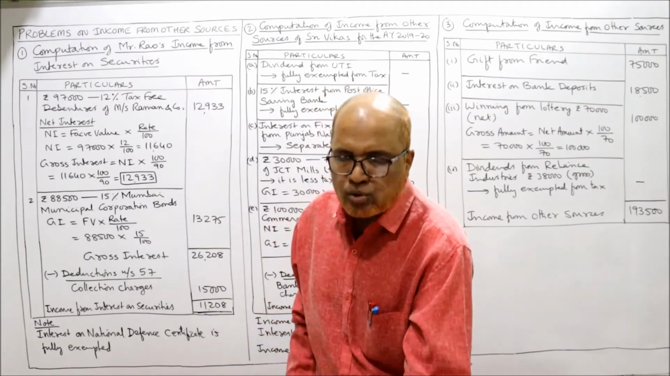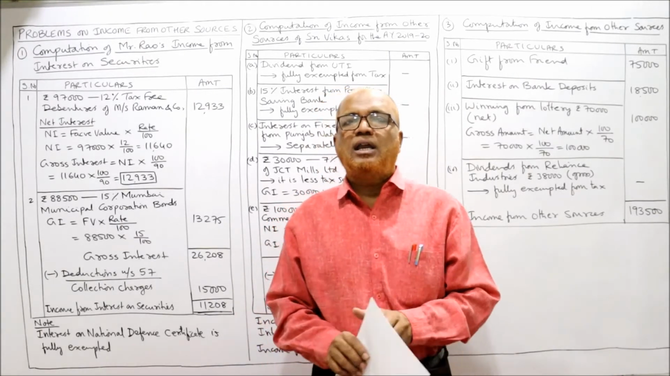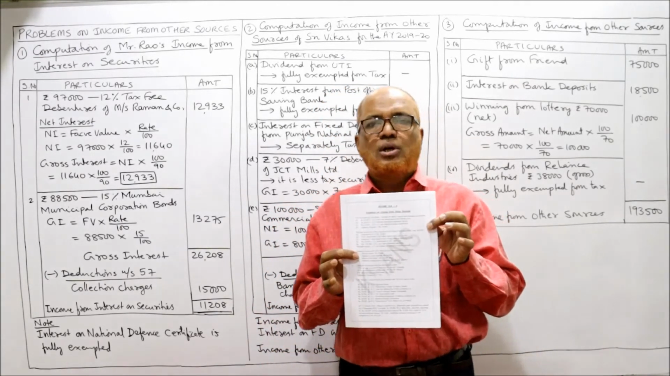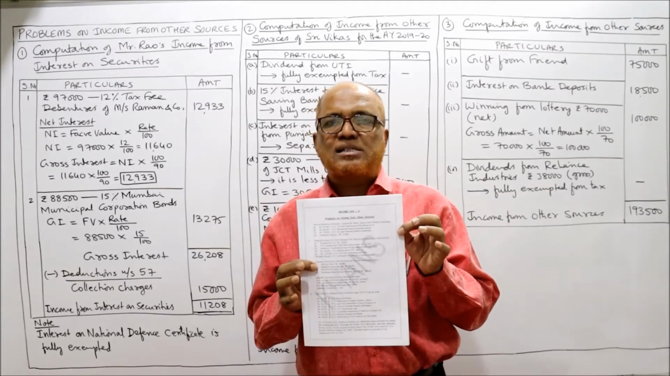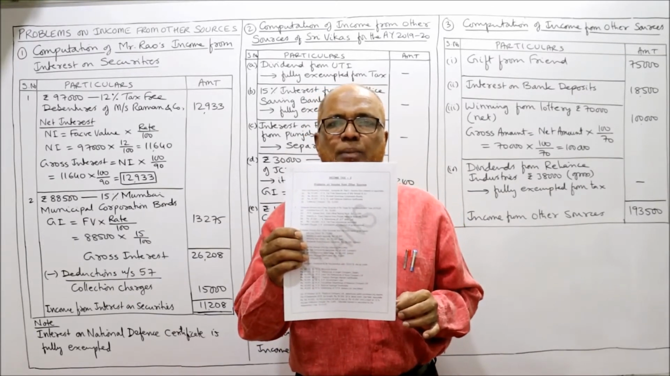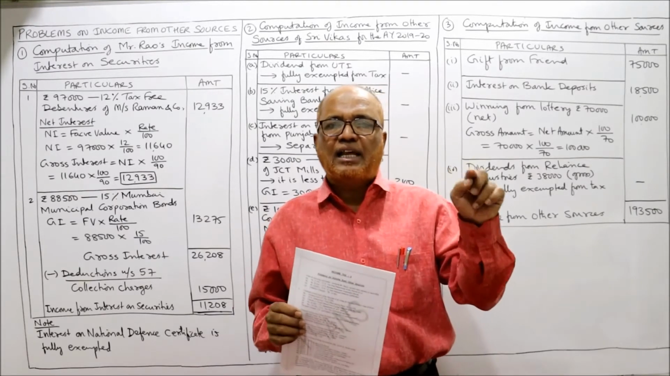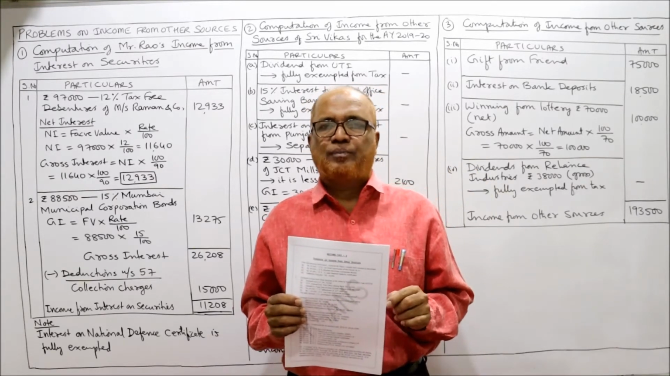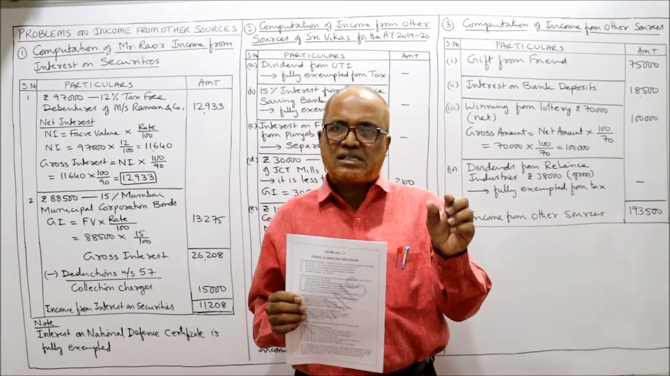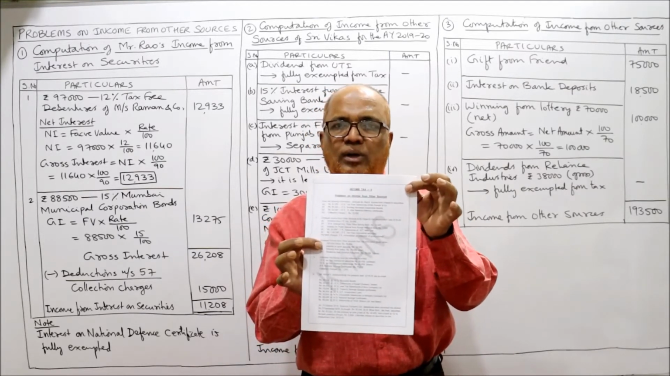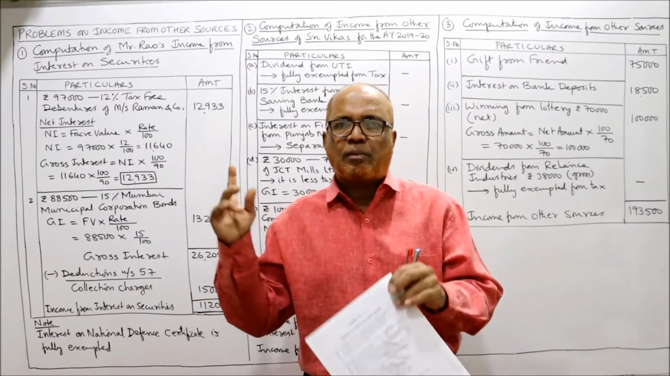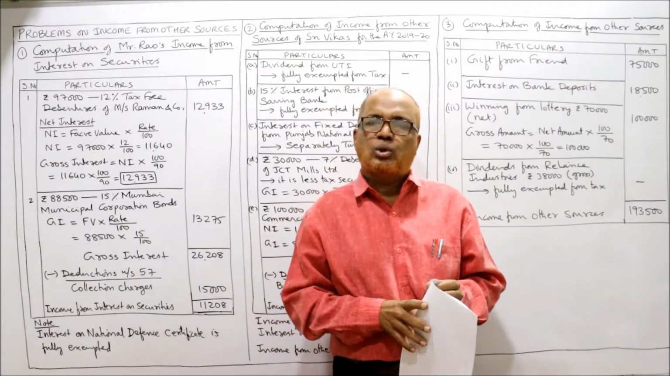Now I am going to start the problems on income from other sources. Before starting the problem, I expect my viewers to get a hard copy printout of these problems. These problems I have provided in the link under my description. Go to the description, in the last line you'll find the link, take a copy, print it out and keep it ready. Without these problems, you cannot understand the solution.